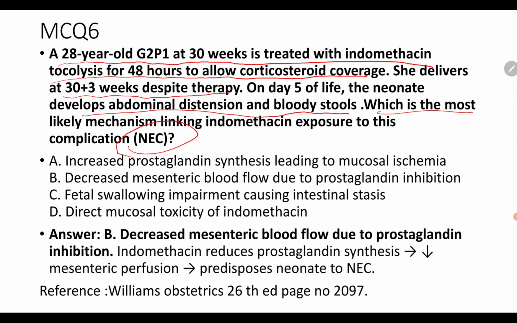So what is the statement that is the most likely mechanism? Basically, decreased mesenteric blood flow due to prostaglandin inhibition. Because you know the mechanism of indomethacin: it reduces prostaglandin synthesis, decreases mesenteric perfusion, and predisposes to neonatal necrotizing enterocolitis. This is the correct statement. The other option, that it will increase prostaglandin synthesis, is wrong. So option B is correct, decreased mesenteric blood flow due to prostaglandin inhibition.